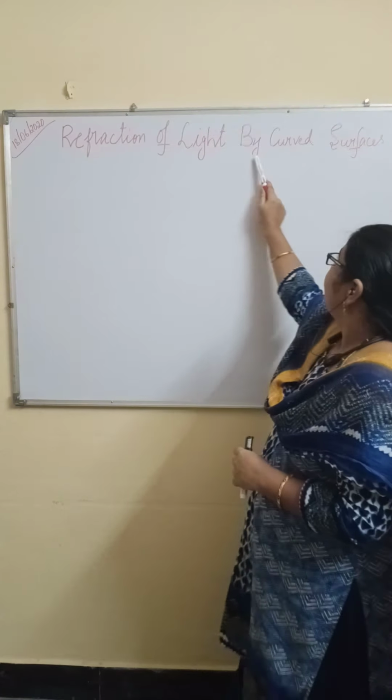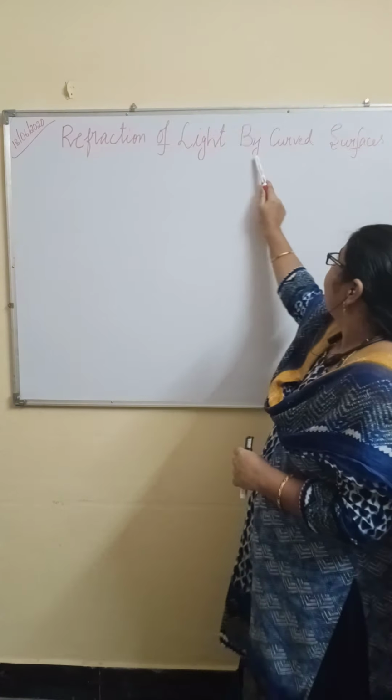And refraction of light follows Snell's law. Very important. And in 9th standard we have learned about this, right? It follows Snell's law. What is Snell's law? It's a ratio of sine angle.